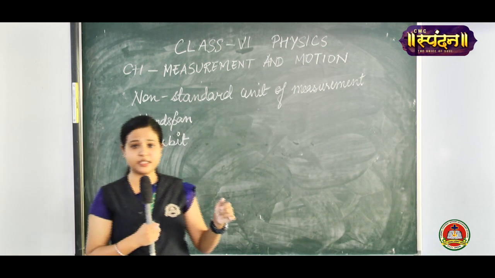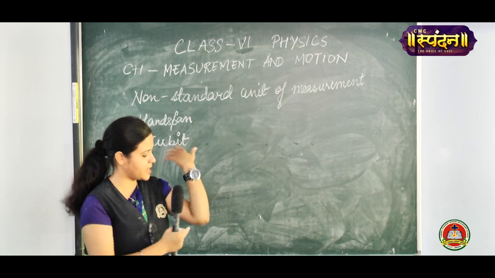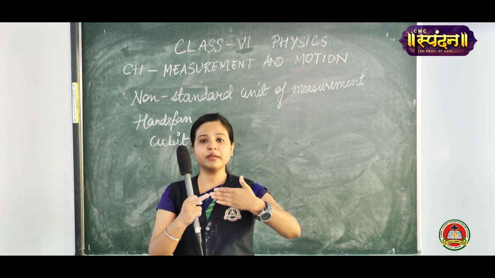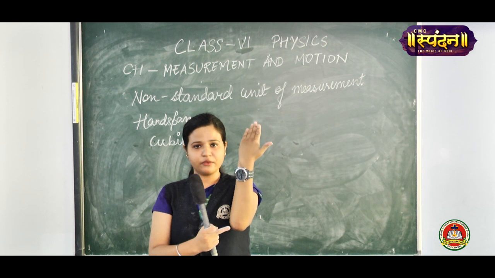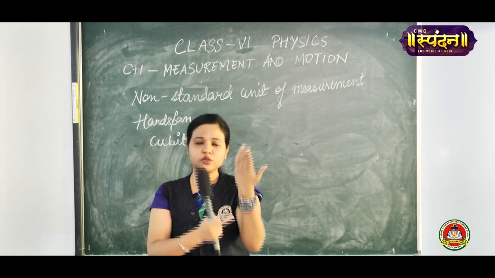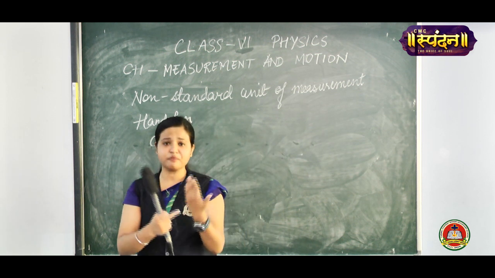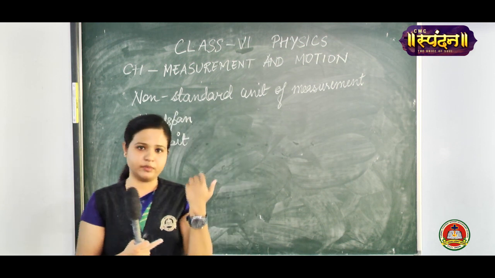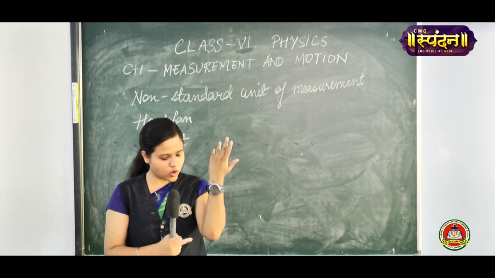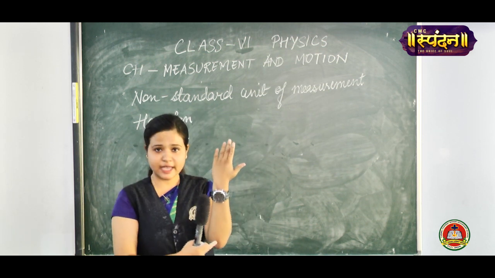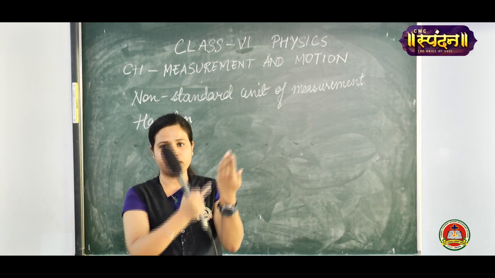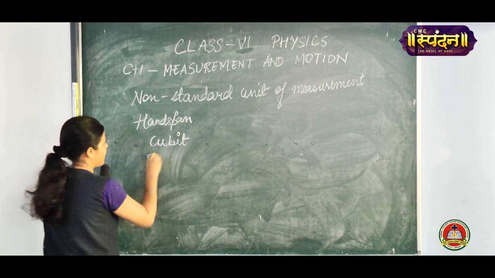Cubit is the distance of this forearm, starting from this elbow to the tip of your middle finger. This distance is called cubit. It was also used as a non-standard unit of measurement. These were all used by early human beings because at that time standard units of measurement were not discovered. Okay, this is cubit. Next is fathom.